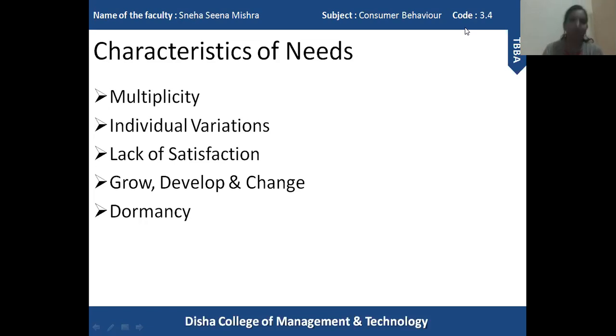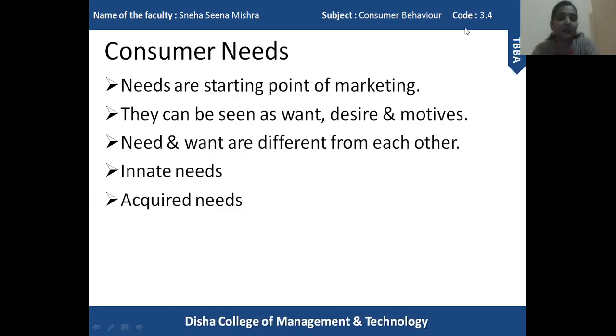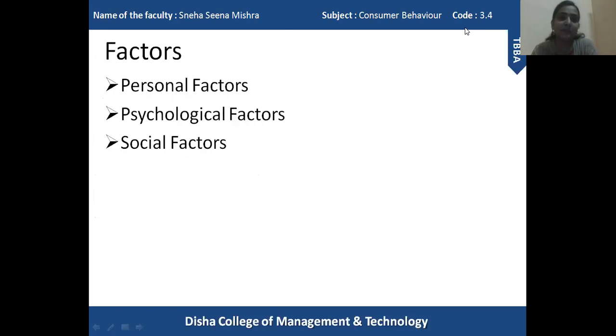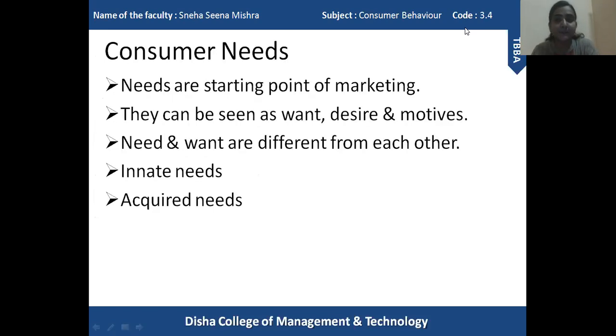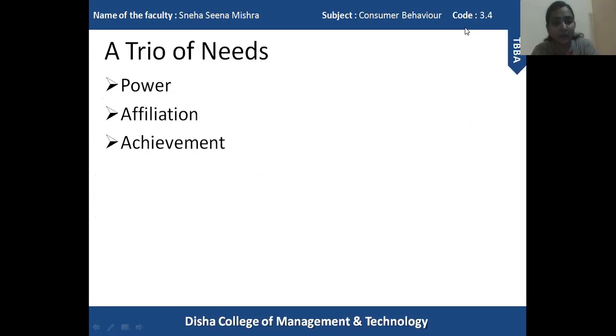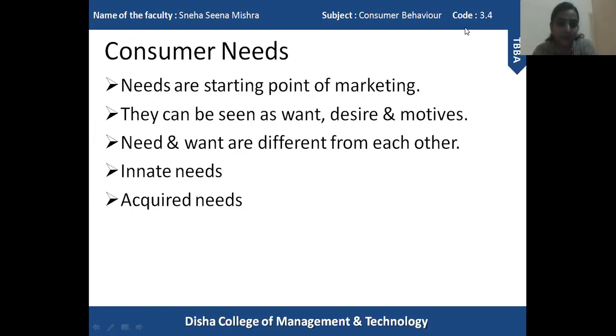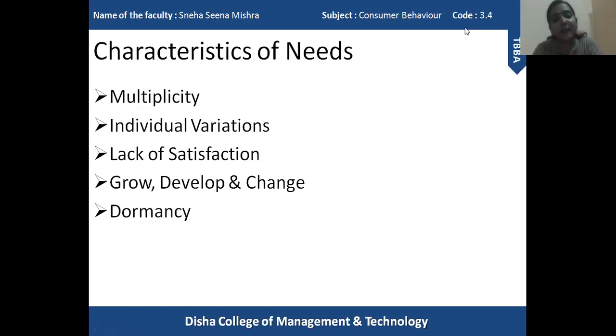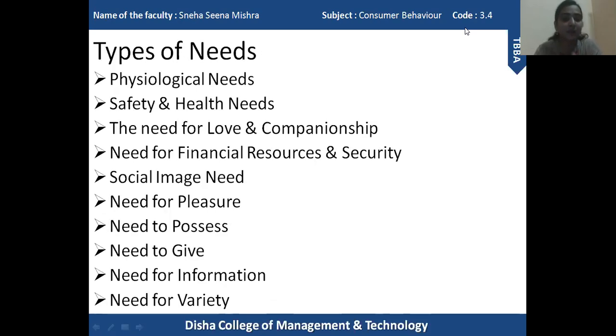Okay, so what we have learned today: in this session I have explained the consumer as an individual, then the various factors, then consumer needs, its meaning, different categories of needs, the trio of needs, and then I explained the 5 important characteristics of need. In the next session, I am going to explain the types of needs. There are around 10 types of needs, which I am going to explain in detail in my next session.